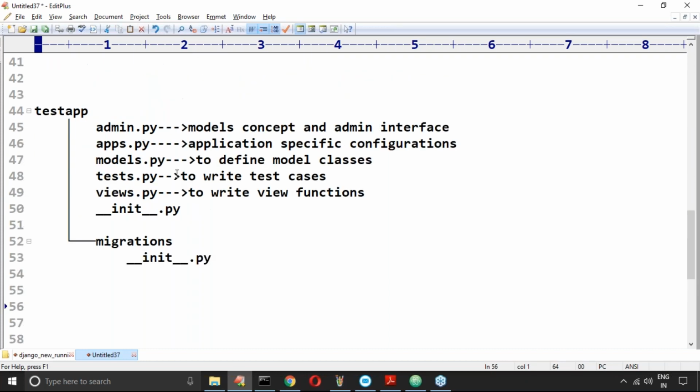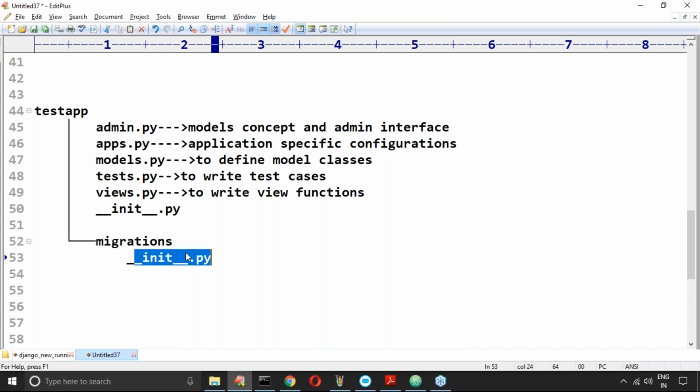Why are two init files here? What is the purpose of the init file? To consider the container folder as a Python package. Now the test app is treated as a Python package. Why is this file there? To consider the migrations folder as a package.